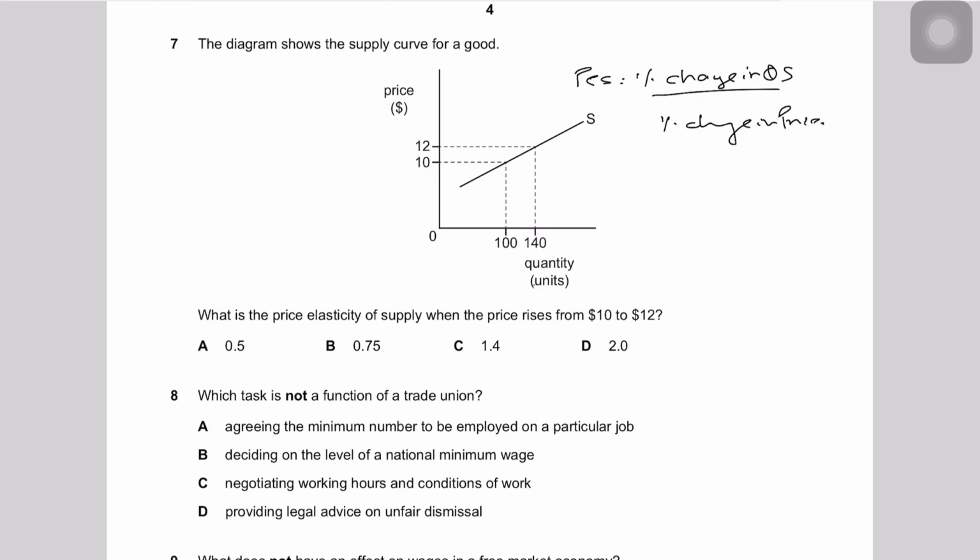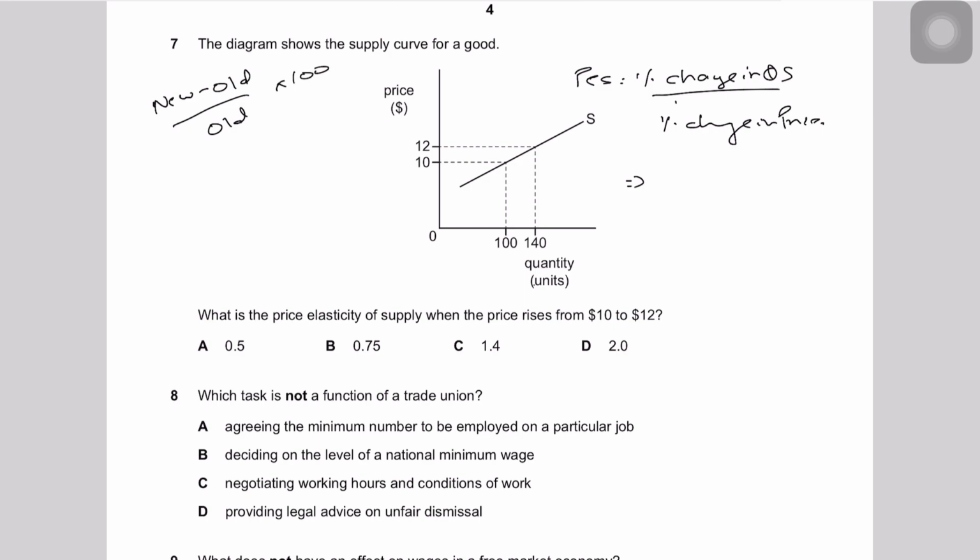If you don't know how to calculate elasticity of supply, I also have detailed videos on my YouTube, so you can see over there. Okay, so it says percentage change in quantity supplied divided by percentage change in price. So basically, how will we calculate? Remember that whenever we need to calculate a percentage change, we use a formula that is new minus old divided by old times 100.